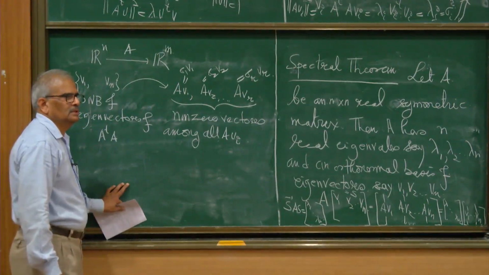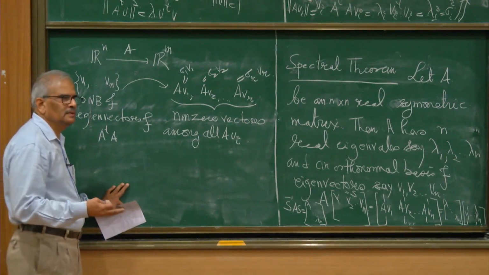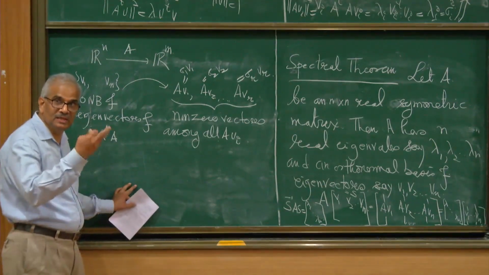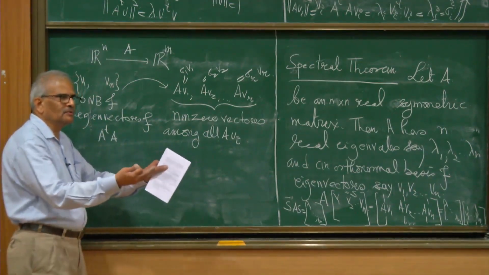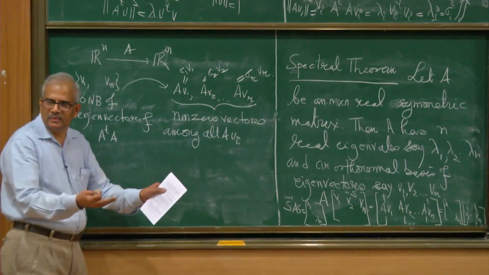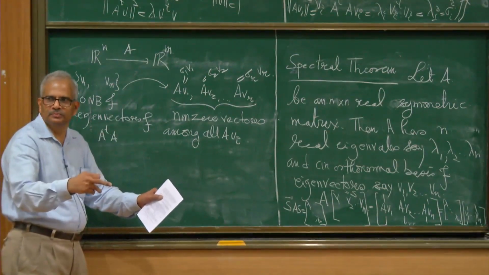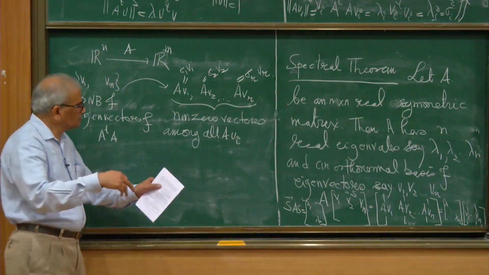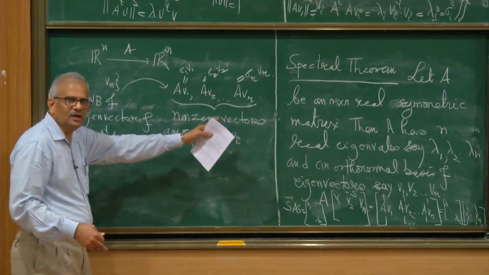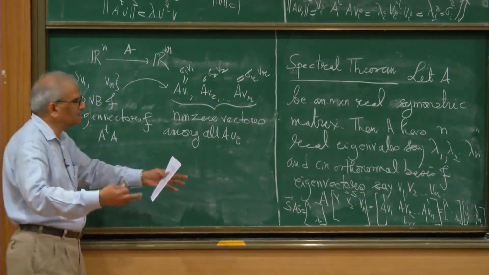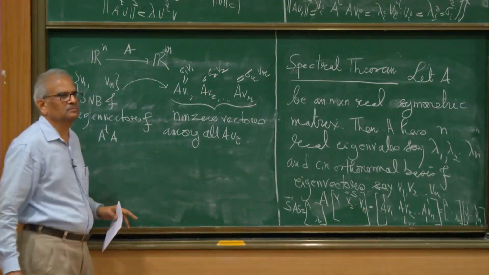What is the column space of A? The column space of A is the image of the linear transformation induced by A. The column space consists of linear combinations of column vectors, but any linear combination of column vectors can be realized as A times a vector u. So if you operate A on a basis, collect the images of the basis vectors and take the space spanned by them, I will get the column space. So the column space is spanned by Av1, Av2, Avr.